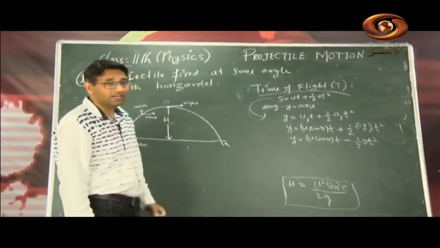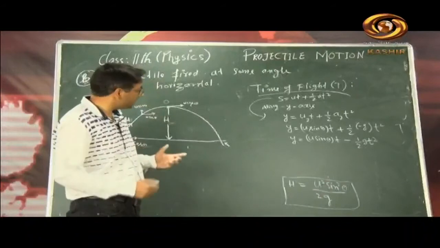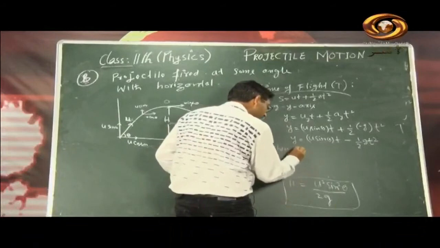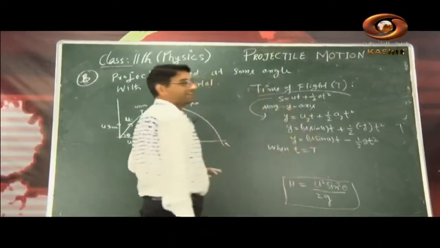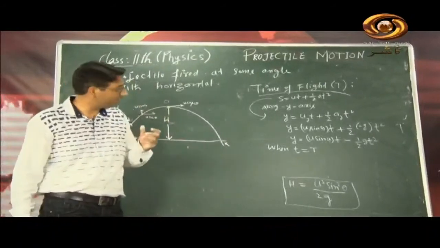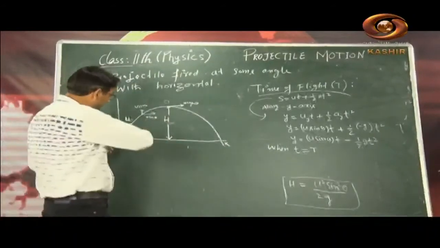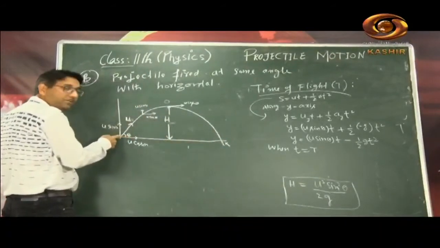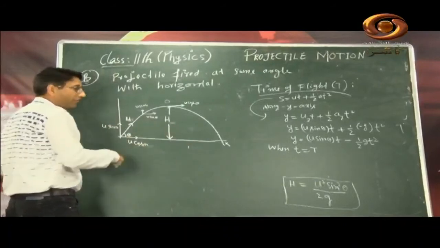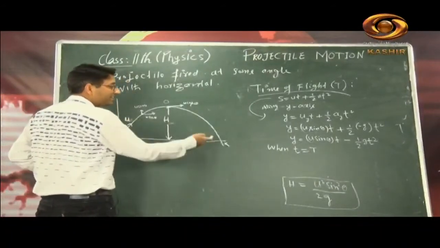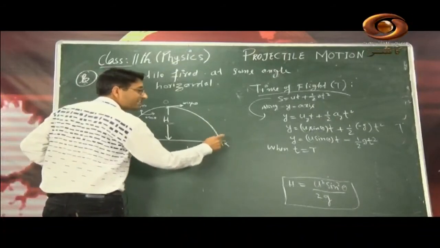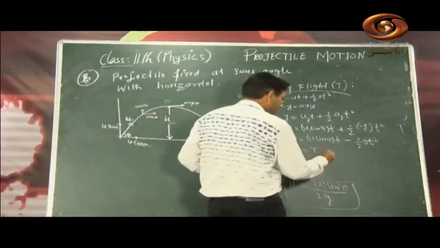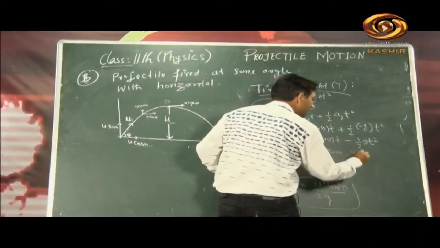But we are going to derive the equation for time of flight. So when our time, small t, is equal to capital T, the time of flight, it is a special case. When this time is equal to time of flight, the projectile reaches this point and hits the ground. The vertical displacement at this point is 0, so y is equal to 0.